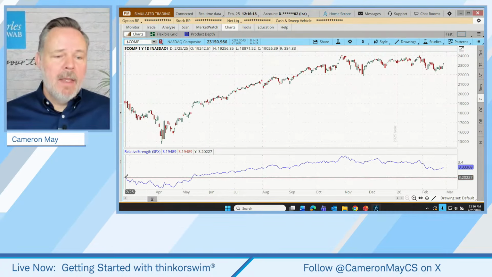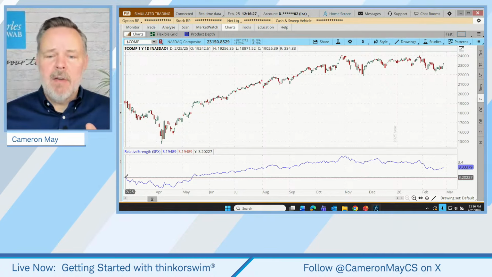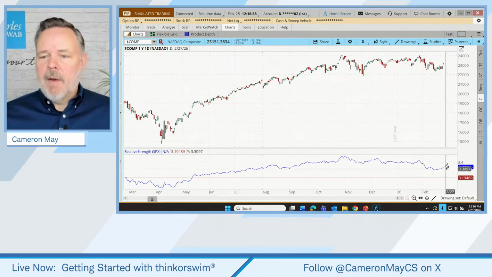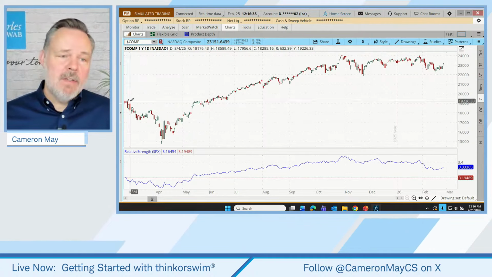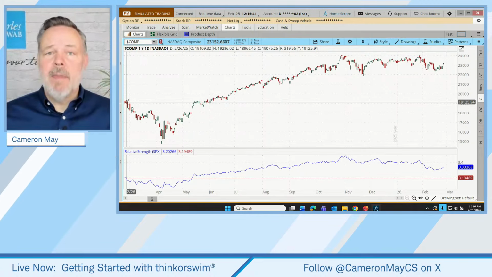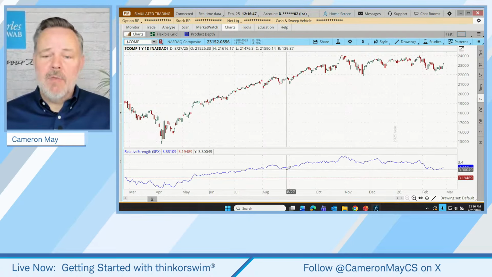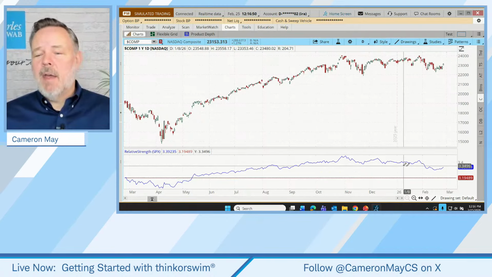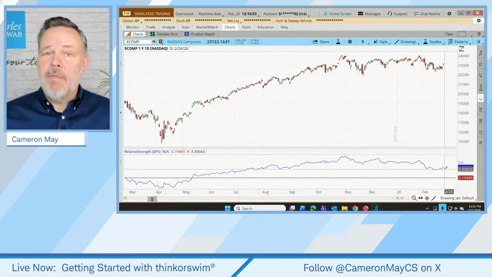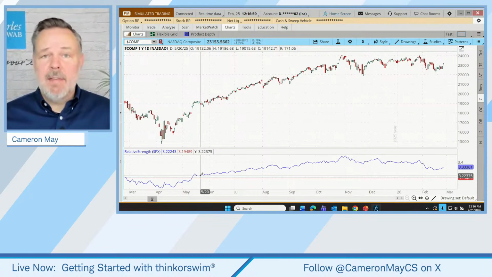Basically, this red line is just showing us how the NASDAQ has done for the time frame of our chart compared to the S&P 500. So the red line is the S&P 500, okay? And if our blue line is above that, what that means is that since the start of this 12-month chart, the NASDAQ has outperformed the S&P. Now, it doesn't mean it's outperformed it every single day. There are times when it's really outperforming, other times when it's been underperforming, but net still ahead for the year. Now, the blue line is known as the relative strength line itself.